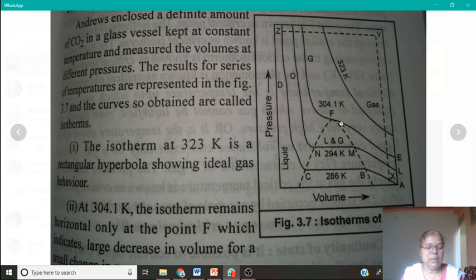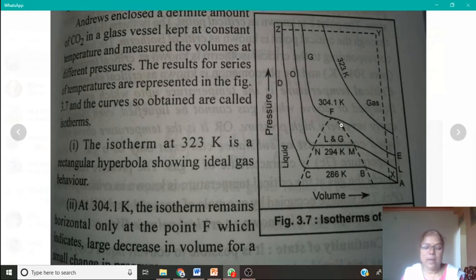The temperature corresponding to the critical isotherm is known as the critical temperature. In this case of CO2, the critical temperature is 304.1, and the phenomenon is known as critical phenomenon.